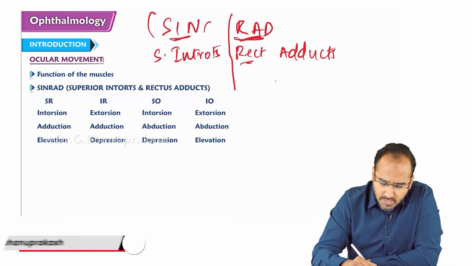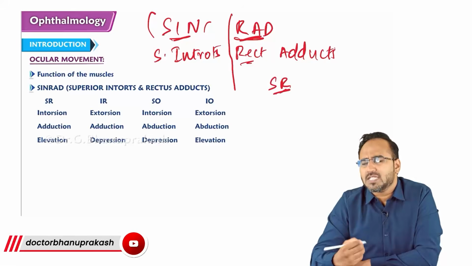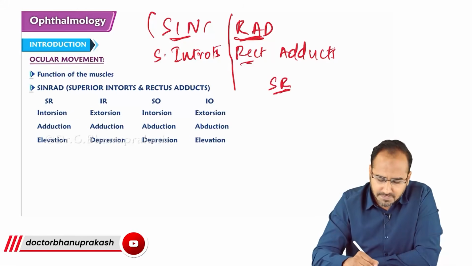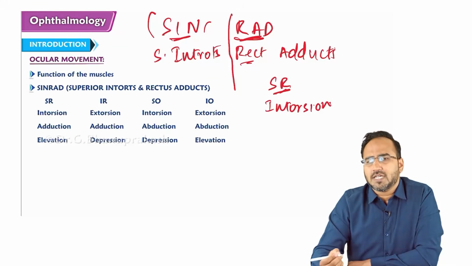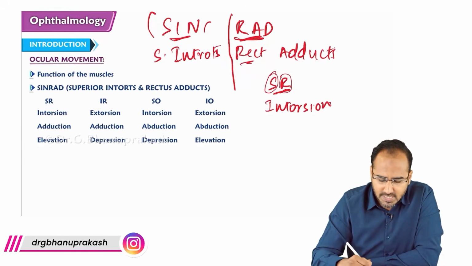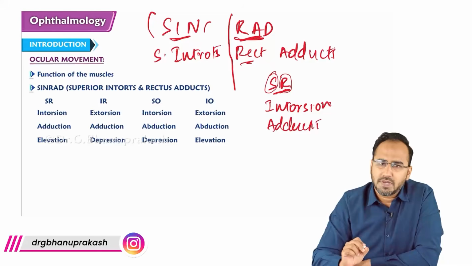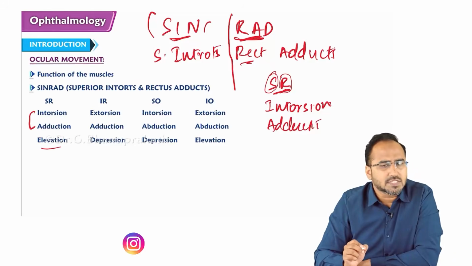Now, there was a question for superior rectus. What is the function of the superior rectus muscle? As it is superior, it will cause intorsion. Next, it is rectus, so it will cause adduction. You have to just remember the main function. Superior causes intorsion and adduction. With that, it will also cause elevation.